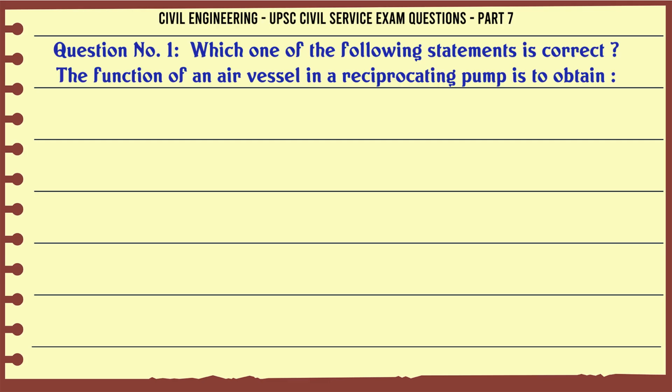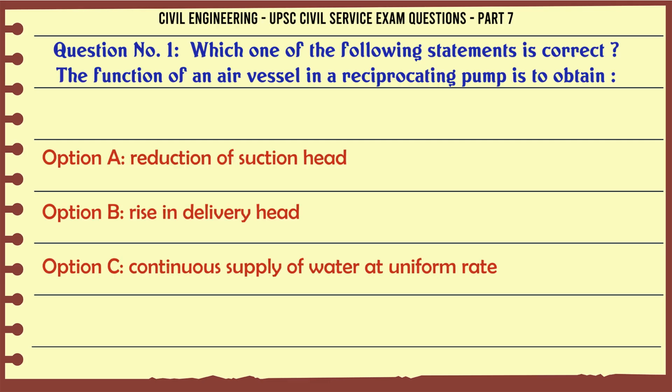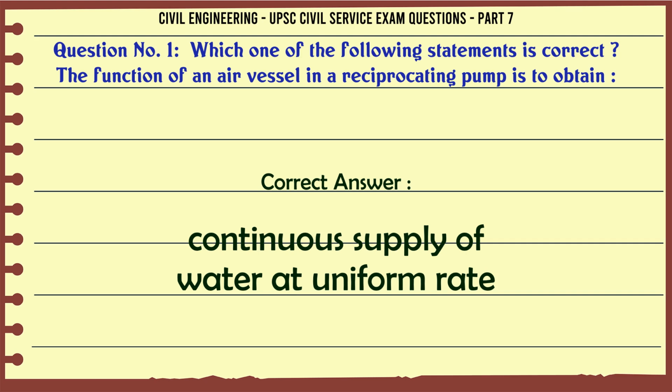Which one of the following statements is correct? The function of an air vessel in a reciprocating pump is to obtain: A. Reduction of suction head. B. Rise in delivery head. C. Continuous supply of water at uniform rate. D. Increase in supply of water. The correct answer is continuous supply of water at uniform rate.